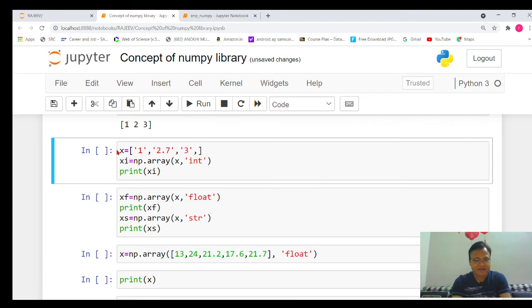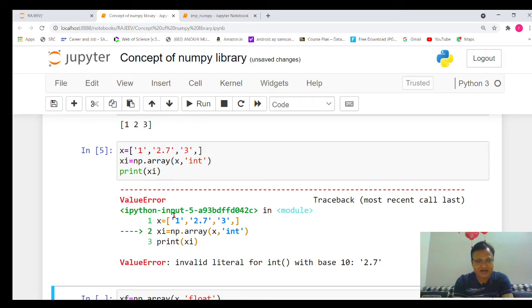Next important thing: suppose I have data 1, 2.7, 3, and I want to convert that data into integer type. So 1 is okay, it will be changed into integer type. For 2.7, since it's a float type of data, we want to check what the output will be if we try to convert it into integer type. So let's check that particular output.